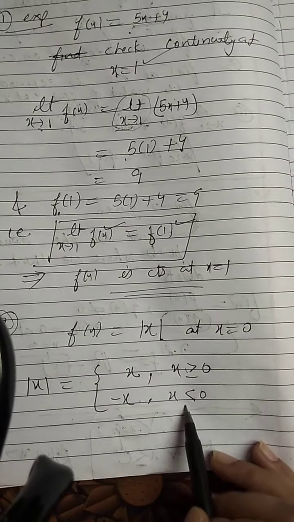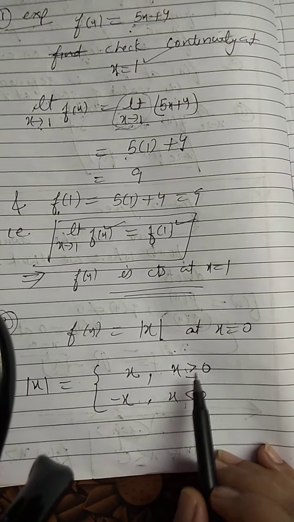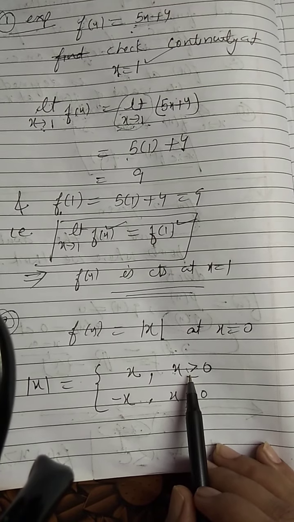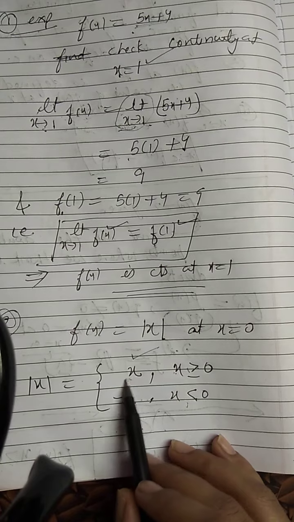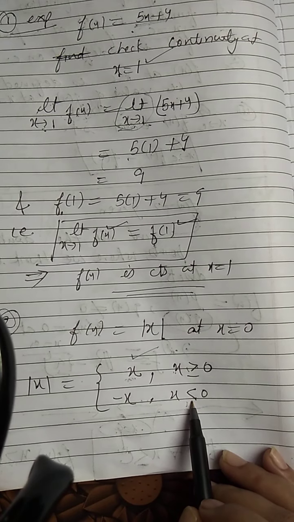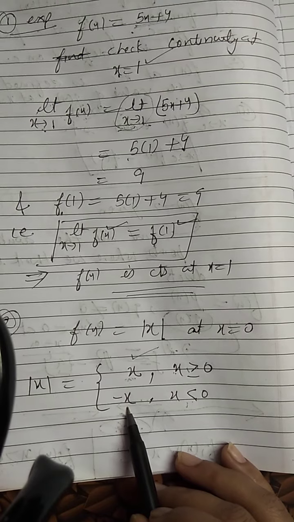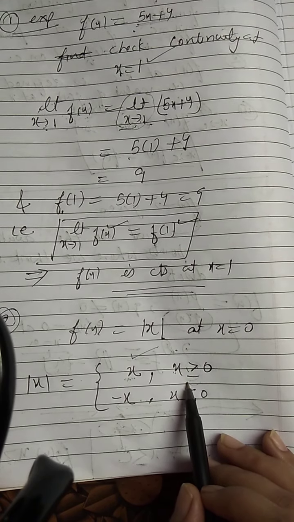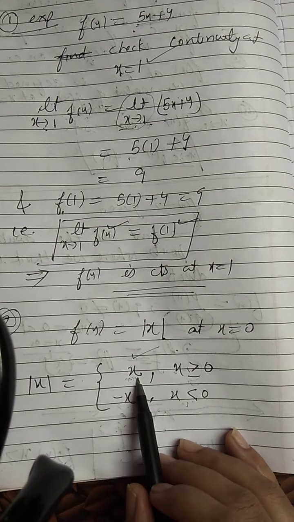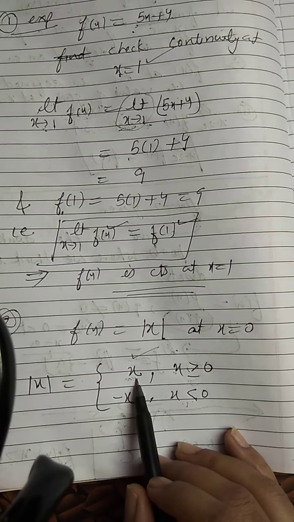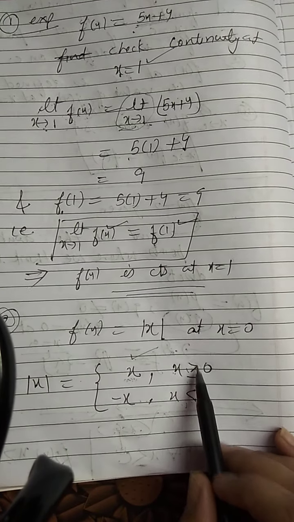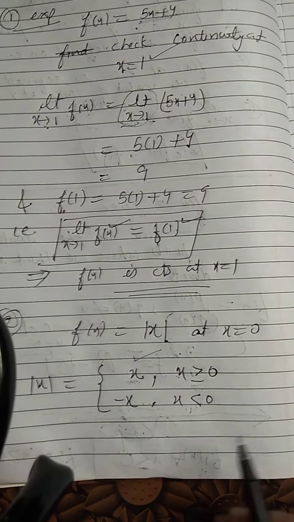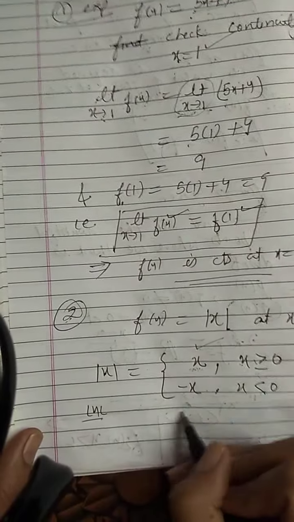Now here automatically signs have come. When x is greater than 0, in other words, whenever the greater than sign is there, that particular function I will use for right hand limit. When I have the less than sign, this function I will use for left hand limit. And from these two functions, whichever is having the equal to sign, the slack inequality, that function we will use to find the value of the function. Now here, since we are having less than sign and greater than sign, we are supposed to find LHL and RHL. Okay, so first of all we will find LHL.